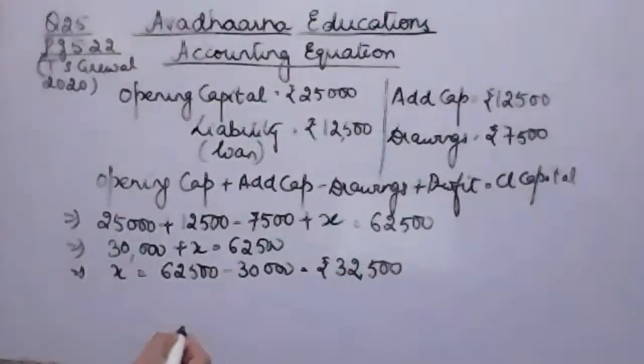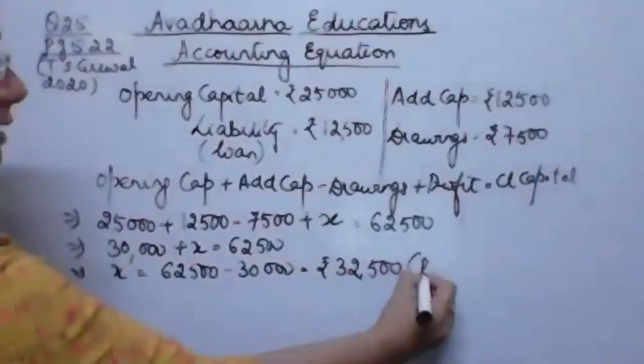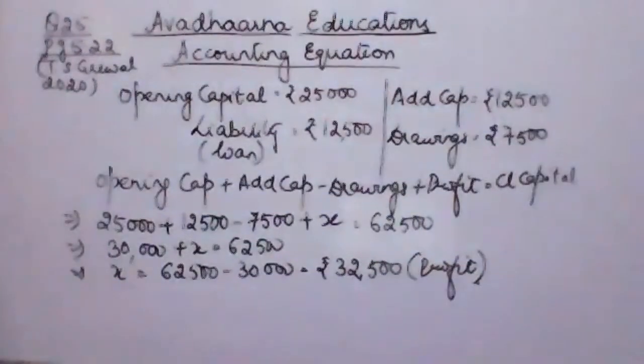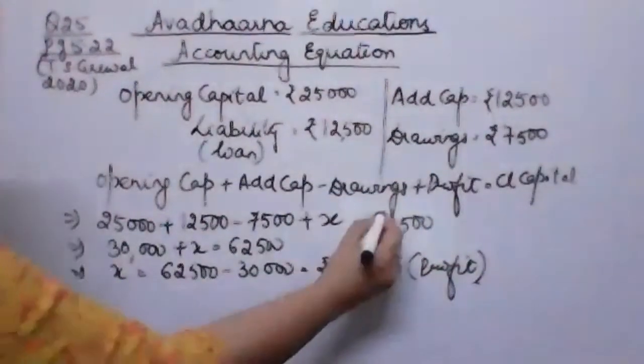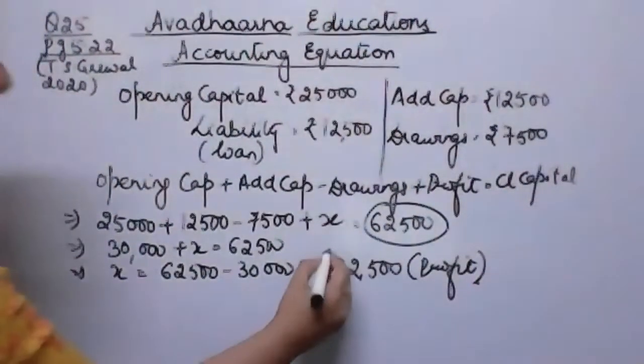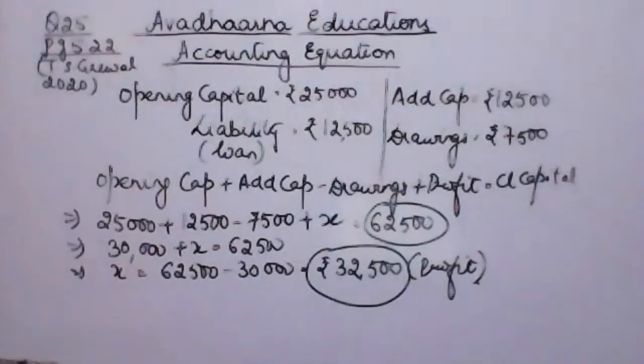Fine. And this 32,500, since it's a positive figure, that means it's a profit. अगर बेटा ये negative figure होती तो ये loss होती. So my closing capital is 62,500, which I had already calculated, and profit is 32,500. I hope the solution of this question is clear to all of you.